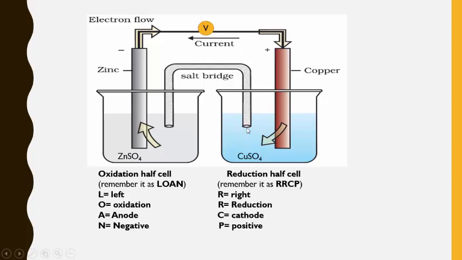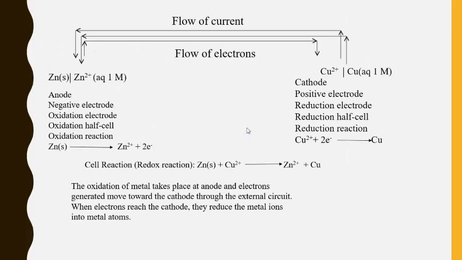So let us look at the reaction that is taking place. Zinc will undergo oxidation, because oxidation basically means losing of electrons, Zn gives Zn2+ plus 2 electrons. So zinc basically loses 2 electrons to form the zinc cation. And reduction reaction means basically it is gaining the electrons. So Cu2+ will gain the 2 electrons that are lost by the zinc to form the neutral copper atom.